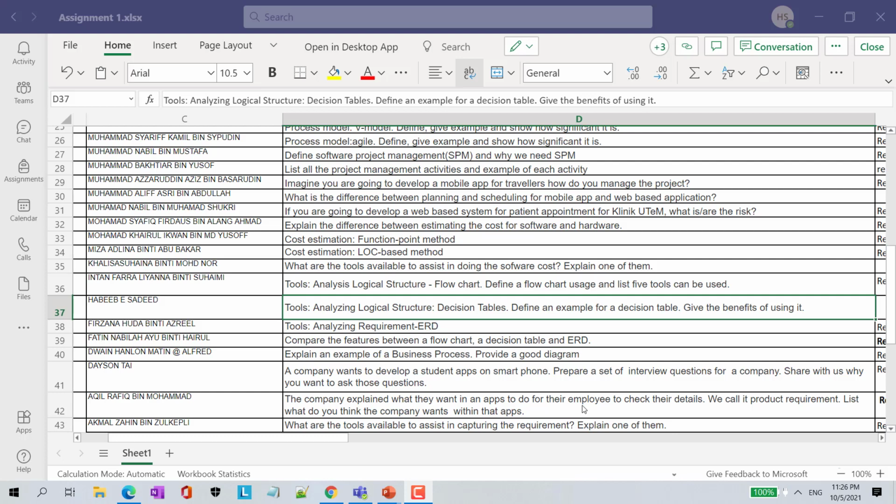Bismillahirrahmanirrahim. Today I'm going to present my assignment 1, software engineering. The title of my assignment 1 is analyzing logical structure. Decision tables: define, give an example for a decision table, and give benefits of using it. So, without further ado, let's get started.